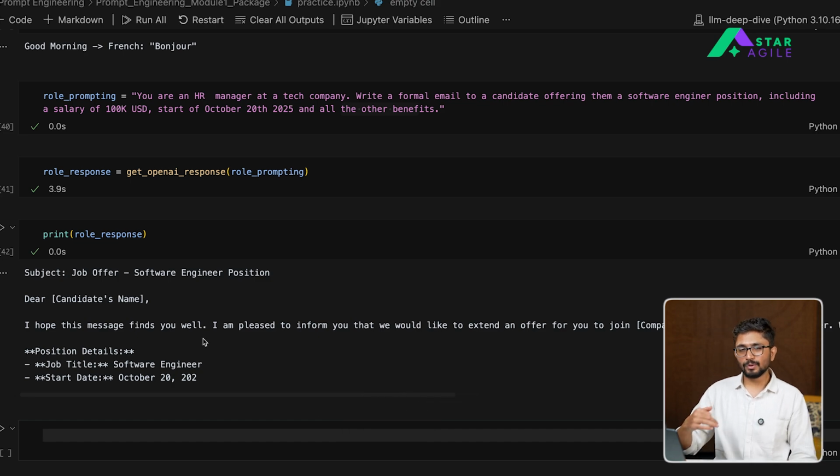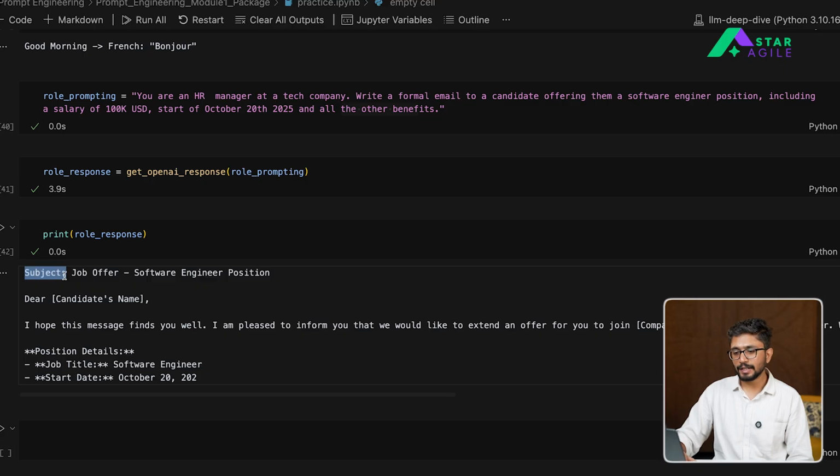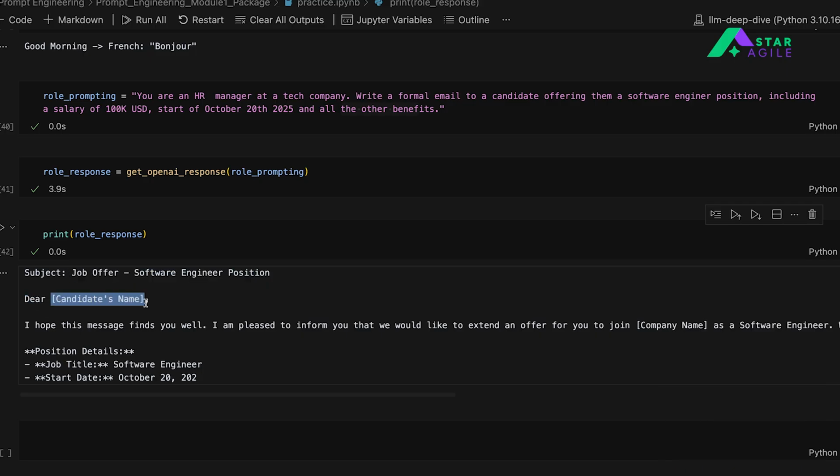So here we have only taken the first 100 tokens from the output, but you can clearly see that the detail is basically present there, right? It has a subject created for the email, which is a job offer for a software engineering position. Here we haven't given a candidate name, so it has created a placeholder for it. We can replace that with whoever the candidate is.